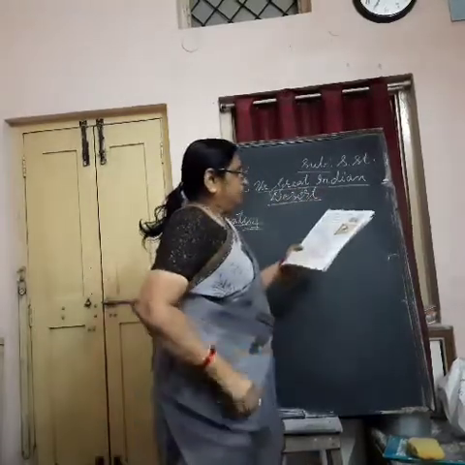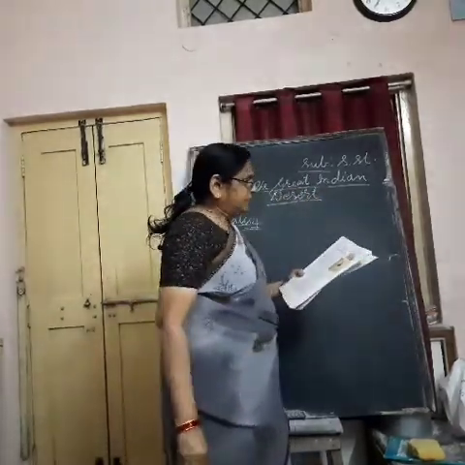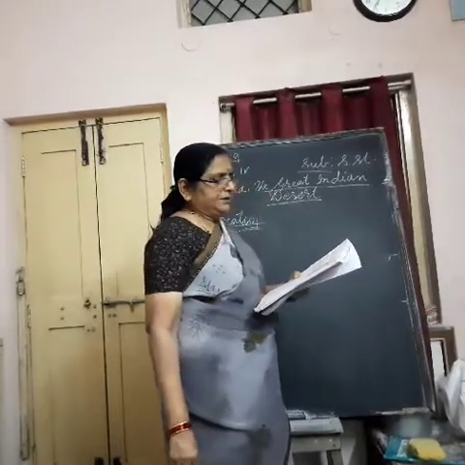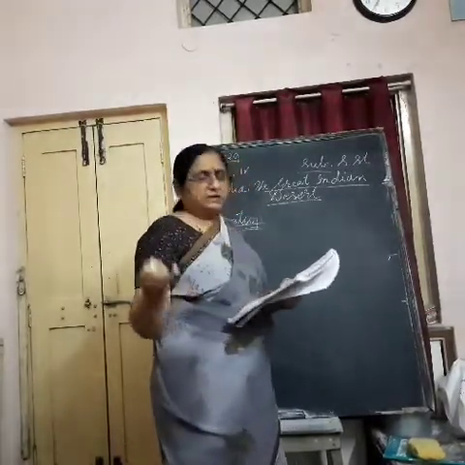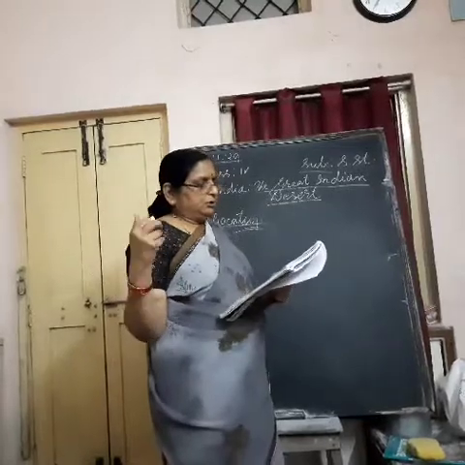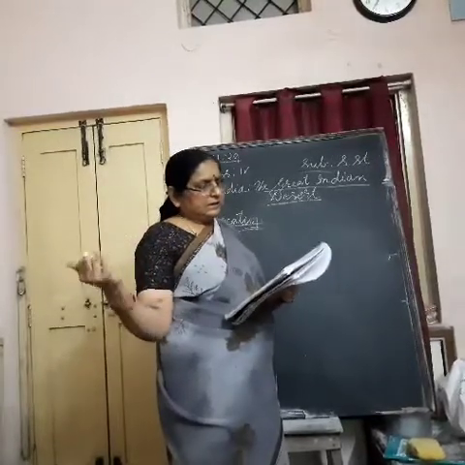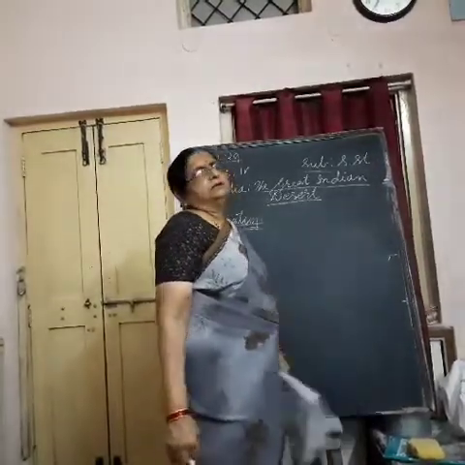Then, the important areas covered are Barmer, Jaisalmer, Jodhpur, Bikaner, Suratgarh and Ganganagar.